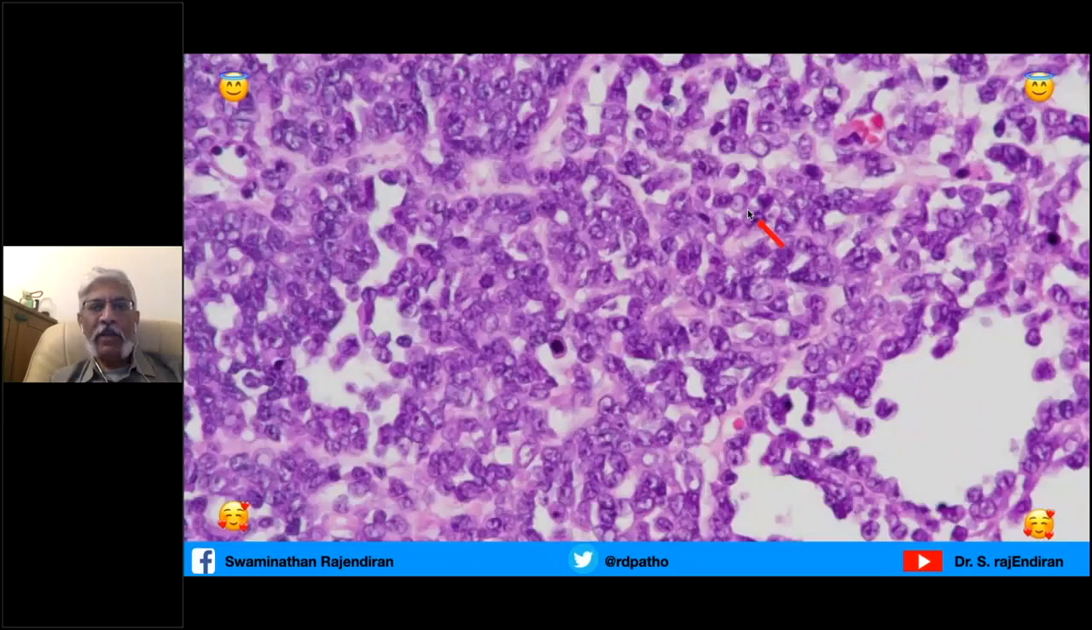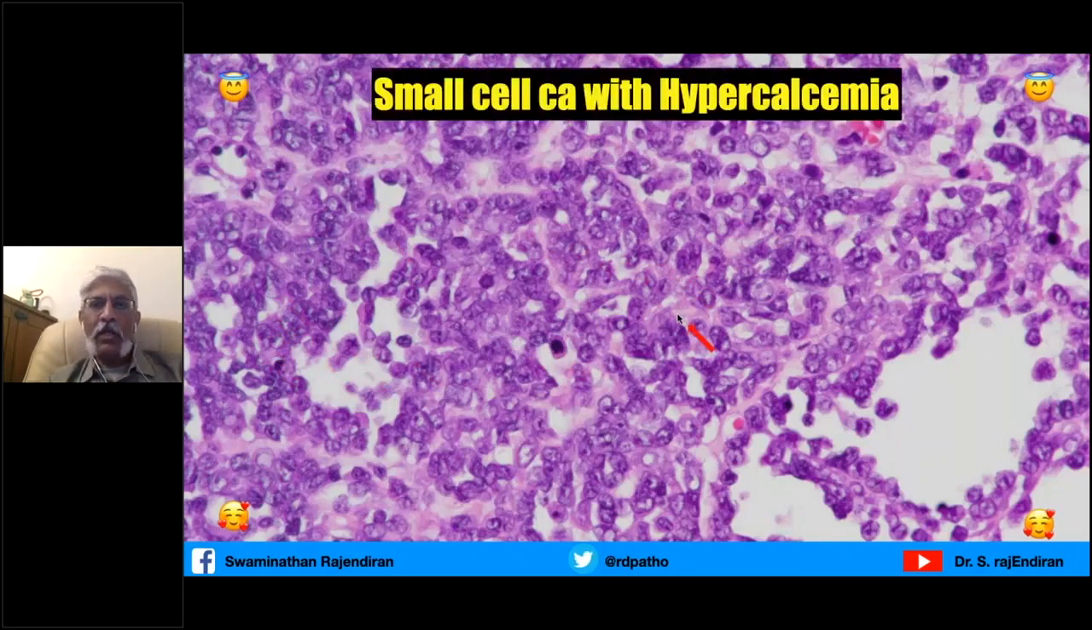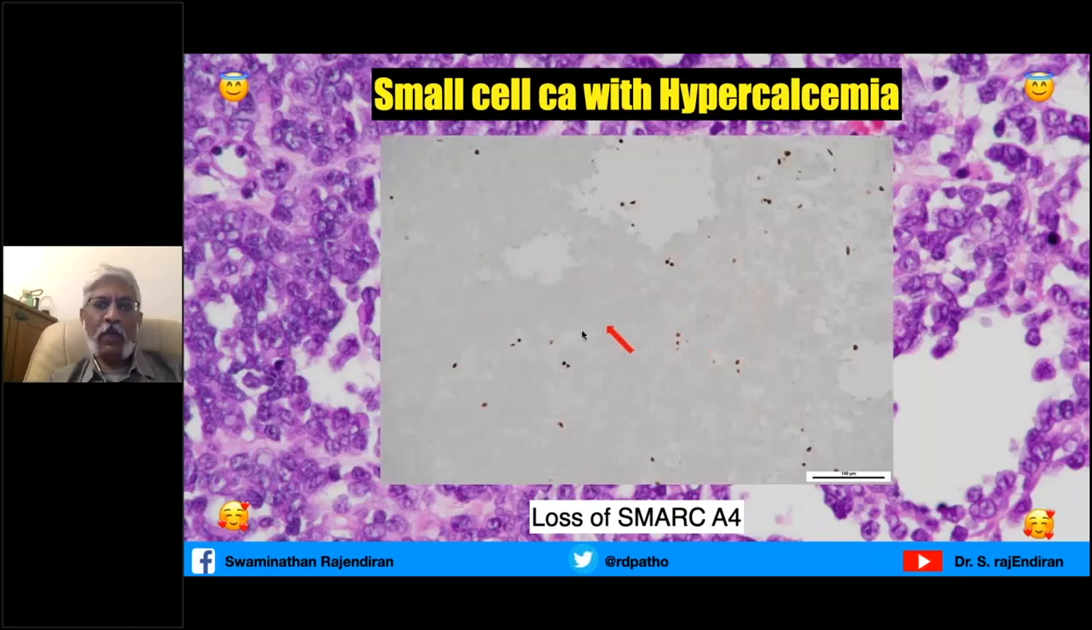This is another variant, you might have guessed it. A lot of apoptotic bodies, small blue cells, and this is a small cell carcinoma with hypercalcemia, and they are associated with a lot of loss of SMARCA4. Okay, this is SMARCA4. Only the endothelial cells and inflammatory cells are positive, whereas the tumor cells are negative. So SMARCA4 and hypercalcemia and small cell morphology clinches this diagnosis.